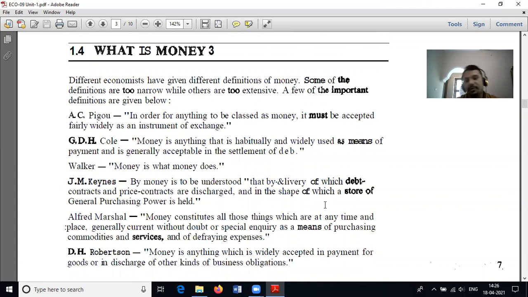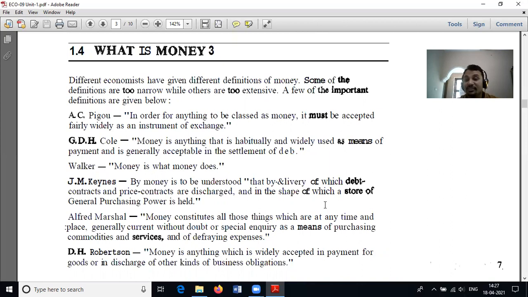According to A.C. Pigou, one of the famous economists, in order for anything to be classed as money, it must be accepted fairly widely as an instrument of exchange. He gave the definition for money. In the words of G.D.H. Cole, money is anything that is habitually and widely used as a means of payment and is generally acceptable in the settlement of debt.